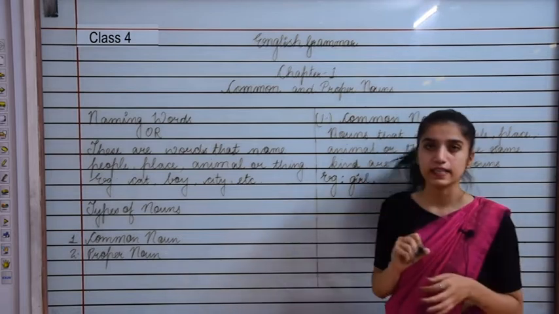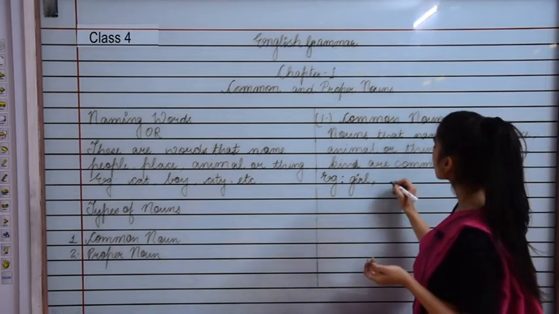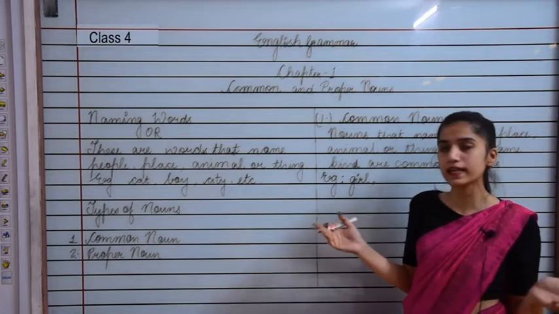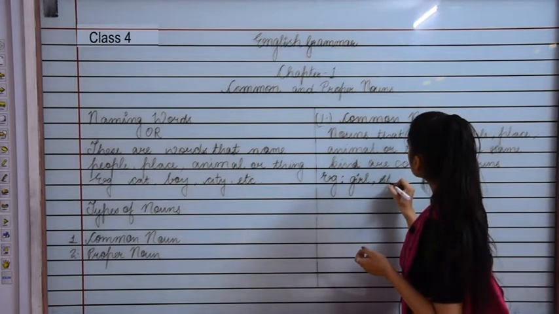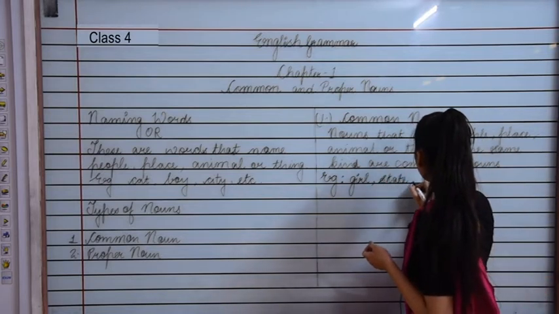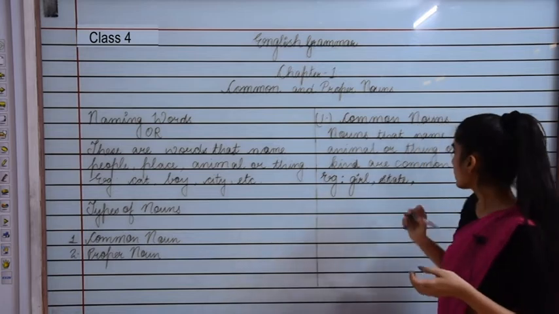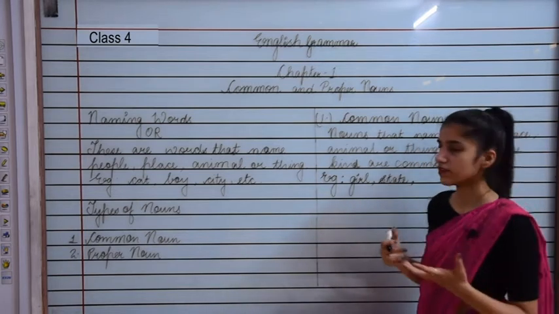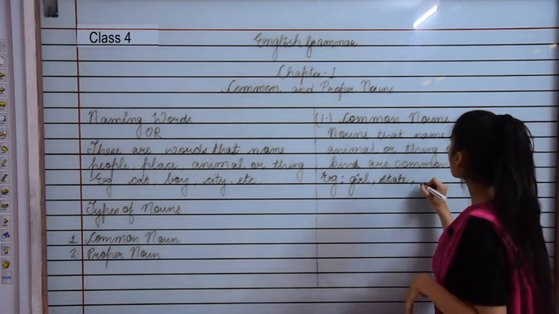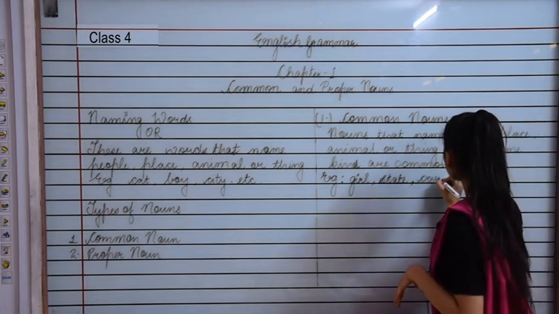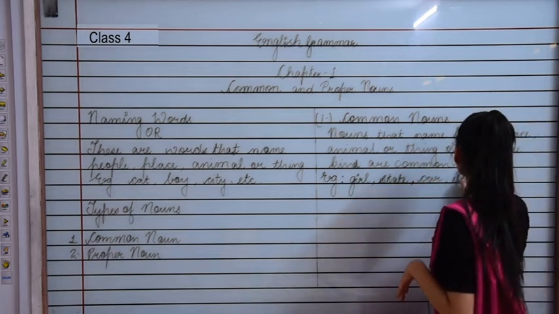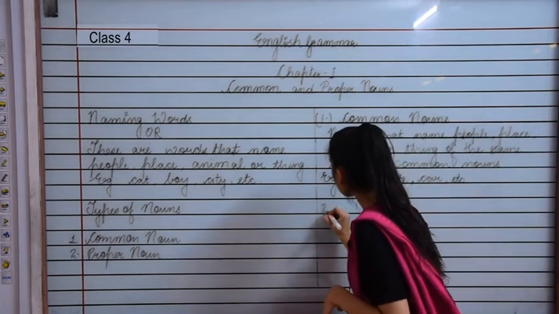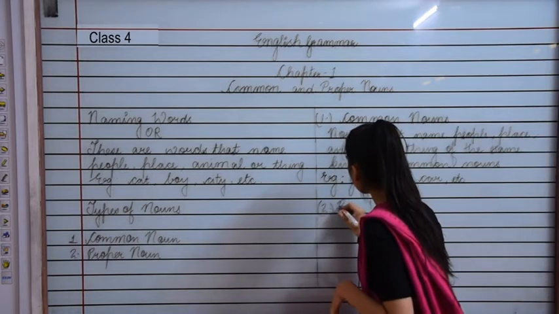I said city. So this is again a common noun. I said state. It could be any state, right? So state is again a common noun. And I can say any car. So a car is again an example of a common noun. So these are some examples of common nouns. Now talking about the second one, that is proper nouns.